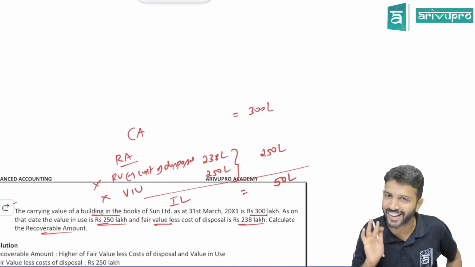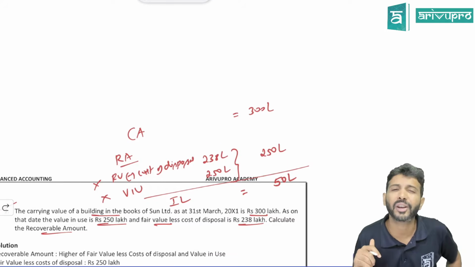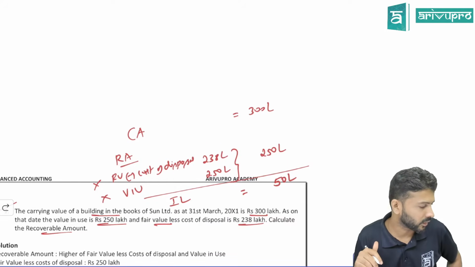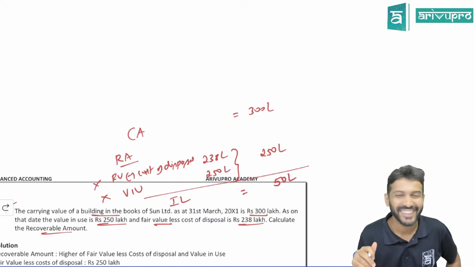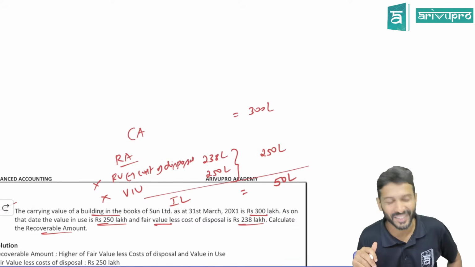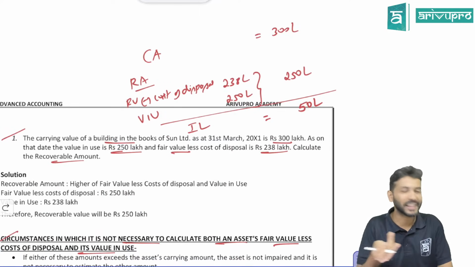Don't go through the book. Think and tell me. Both need not be estimated. If you estimate one, that is good enough. Which scenario is that? One at least you can easily tell me. Somebody is saying when fair value is not available. Okay, no, that is okay. Other than that, you tell me. Customized research? No, you are overthinking. Actually, it's just simple mathematics.